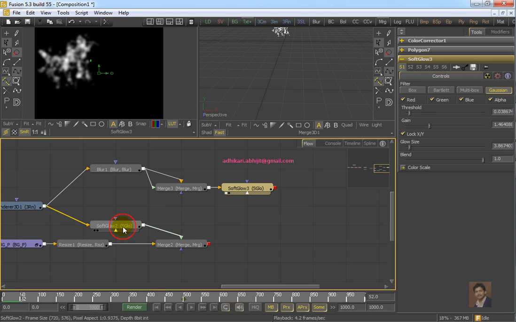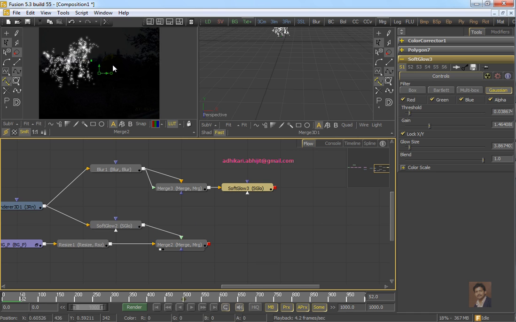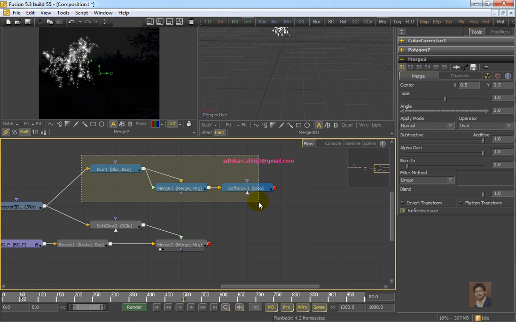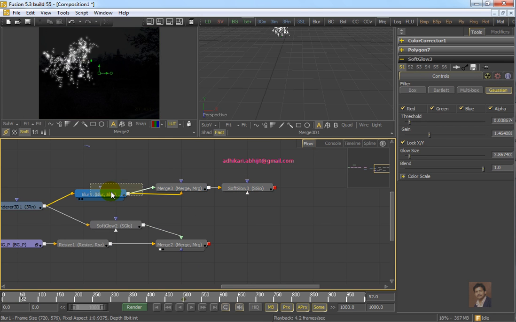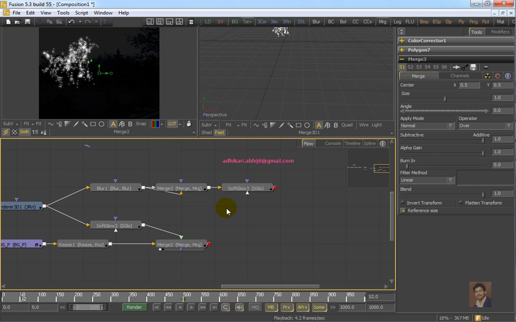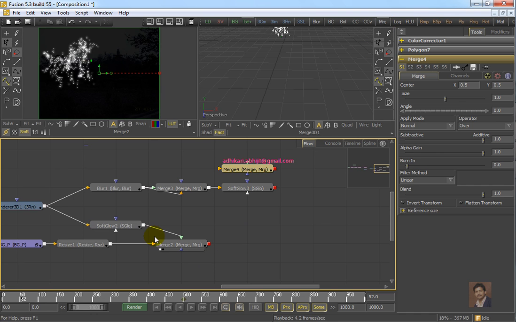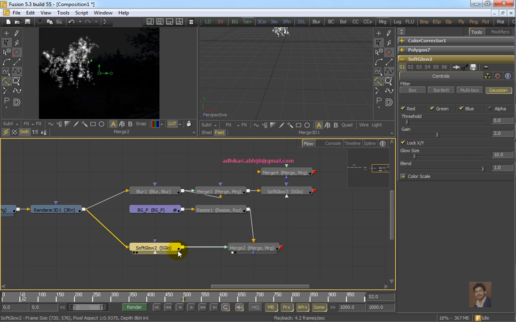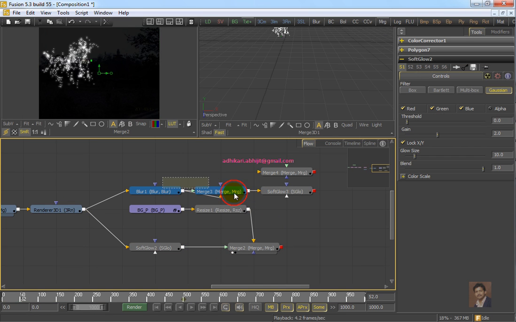Okay, now if we render the file, if this is the final, I would like to create two different renders. Use two separate merges, these two separate channels.